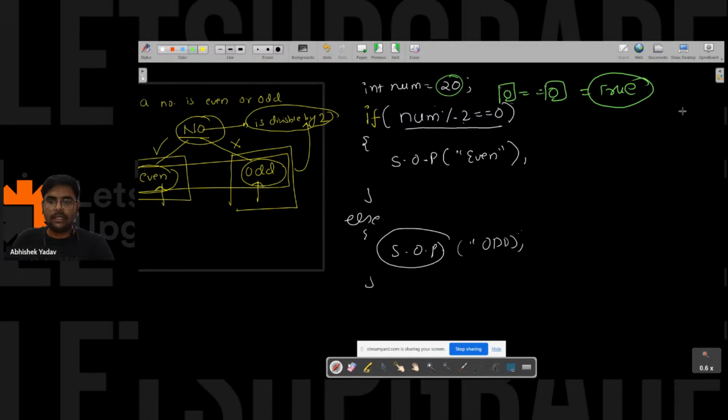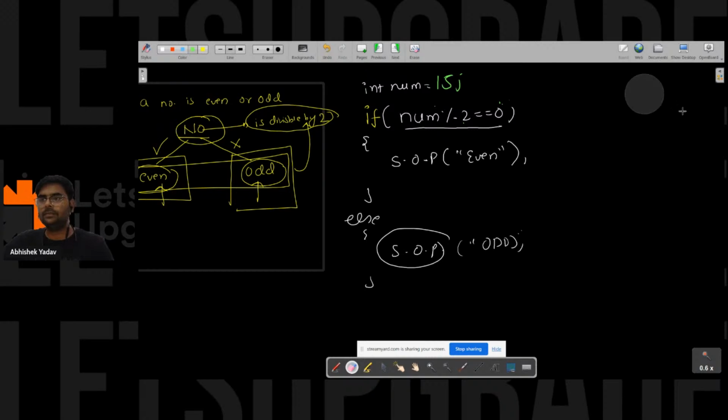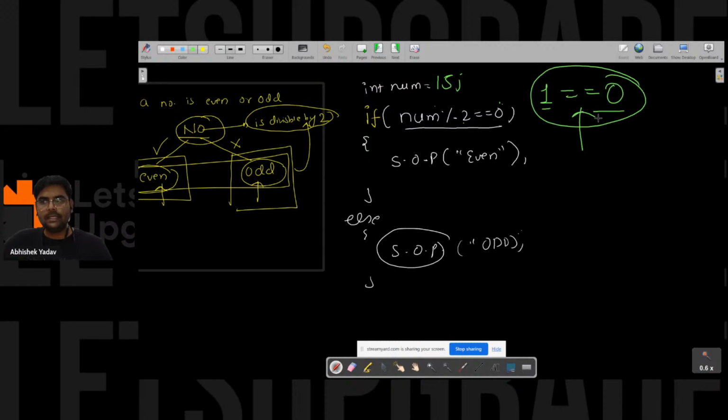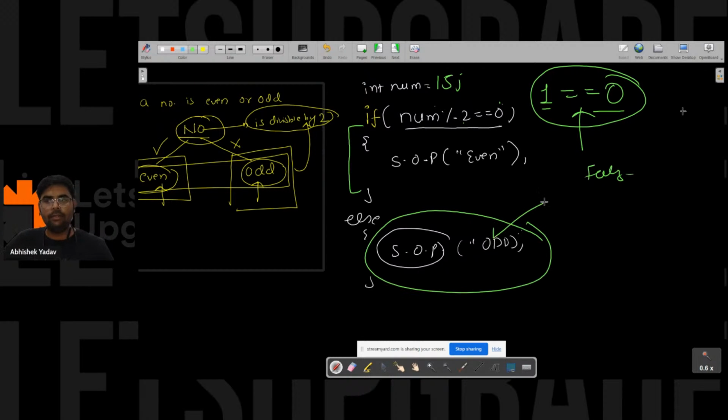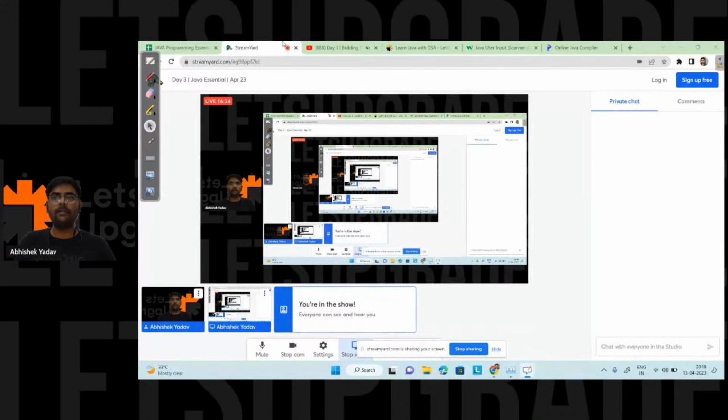If I take some other number, let's take 15 here, then what will happen? In the left hand side part, 15 modulo 2, I will get remainder as 1. Equal to the right hand side part, which is 0. So 1 is equal to 0, false. This equality check is false. So if it is false, you will not execute the if part, you will execute the else part, and you will print odd on the output screen. Right, everyone? So let's try to write this code also. Anyone has any doubt in this part, please write in the chat.